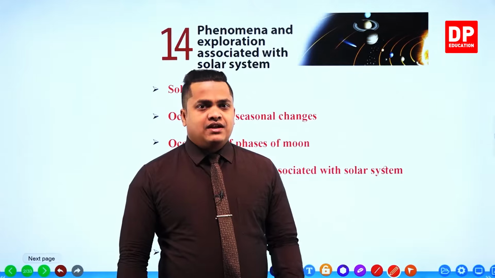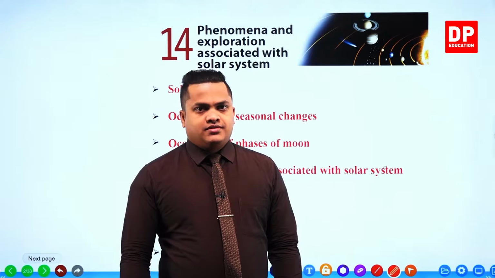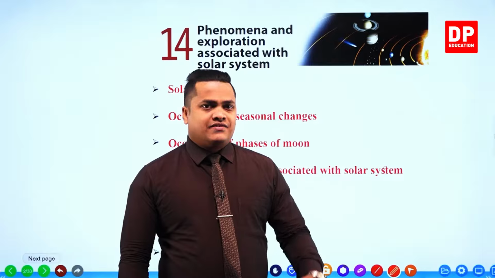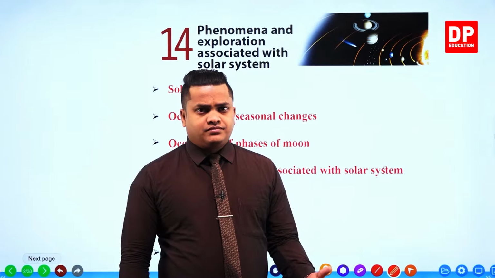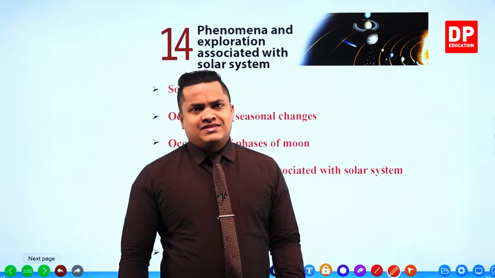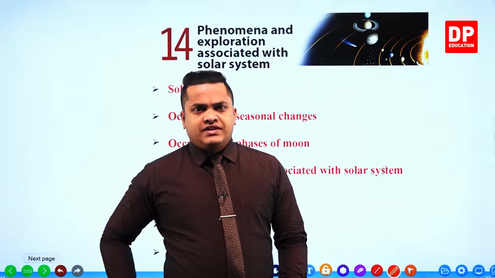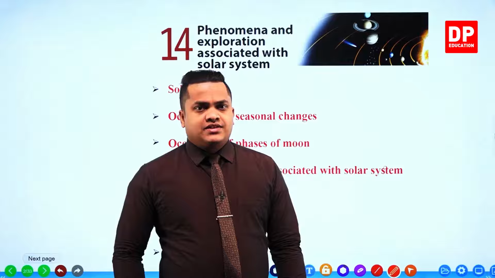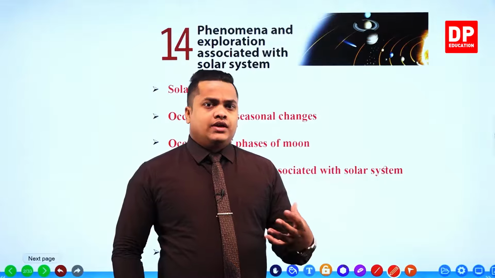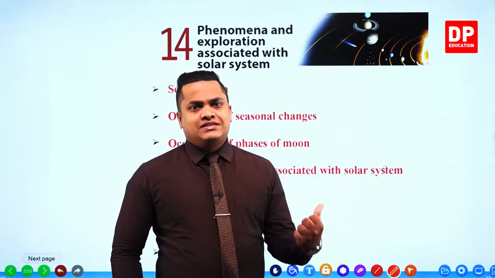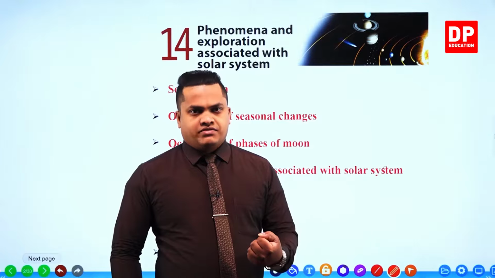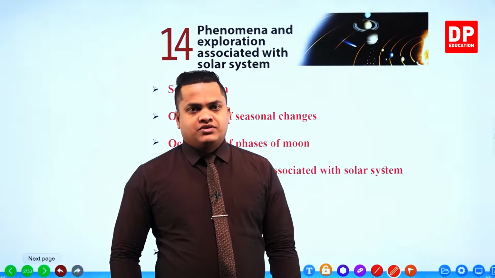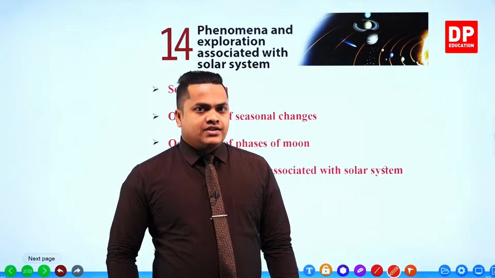Like that, there are 4 seasons, right? There are several seasons actually. So we'll be discussing the occurrence of these seasons, how a seasonal change occurs on our Earth. We'll be discussing those things within our second topic.